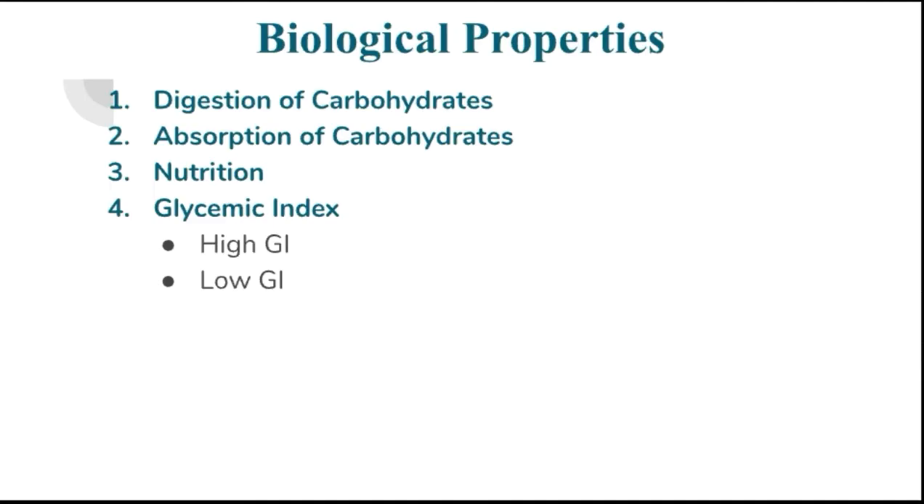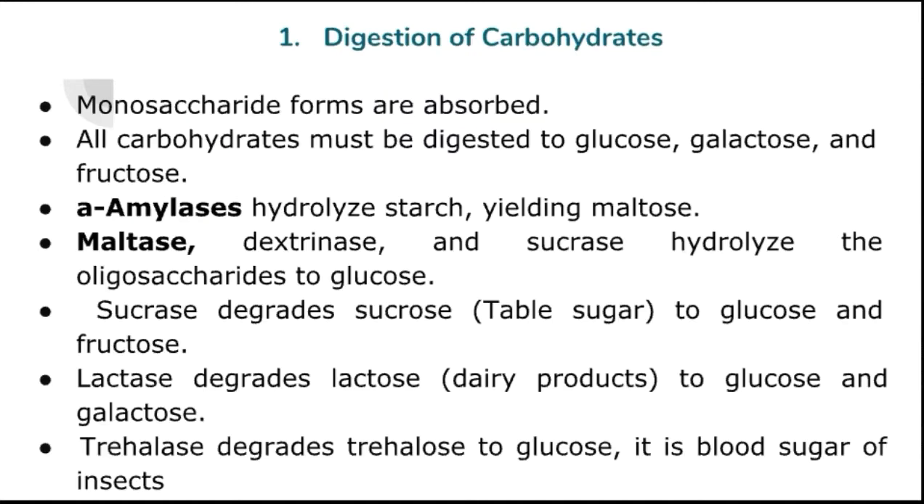In the biological properties of carbohydrates, there are four properties, and these are very important properties. First is the digestion of carbohydrate, second is the absorption of carbohydrate, third is nutrition, and fourth is the glycemic index. These four properties are very important. First biological property, digestion of carbohydrate.